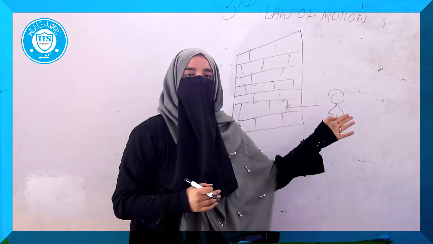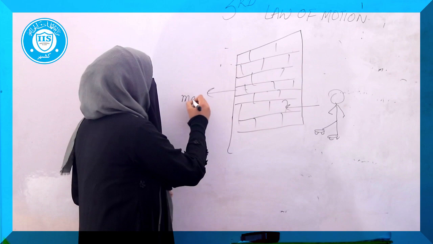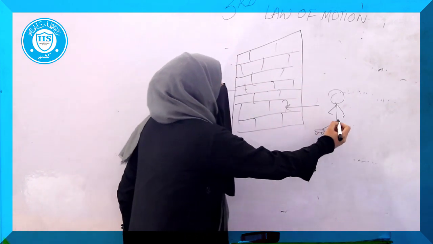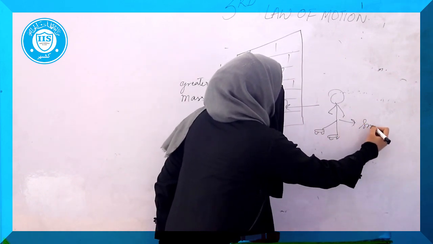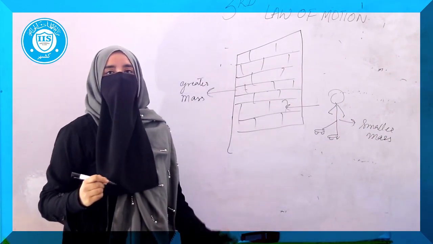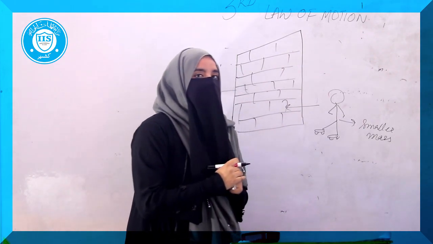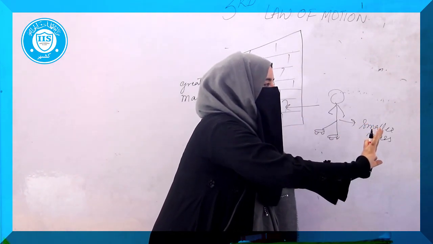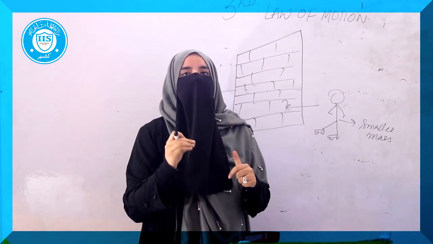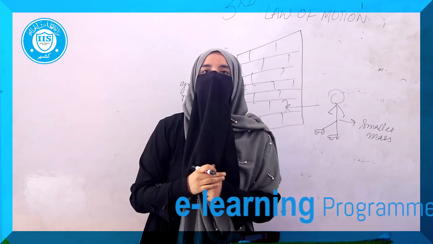Suppose there is a person who is coming towards a wall. As we know, the wall has a greater mass than the person. This person standing here will have comparatively a smaller mass. Now the person is wearing skates and he is coming towards the wall. He will try to push the wall so that he can stop. But for a while he will feel that he is being pushed in the backward direction. Why is he feeling so?